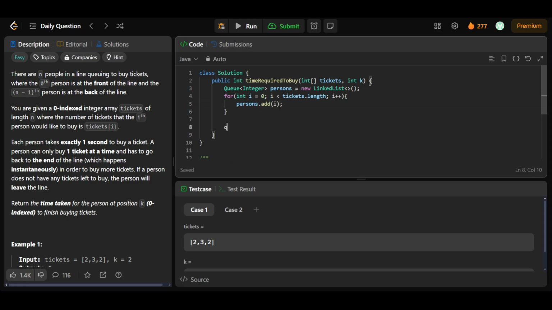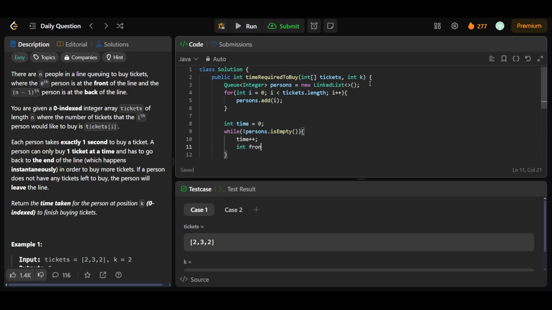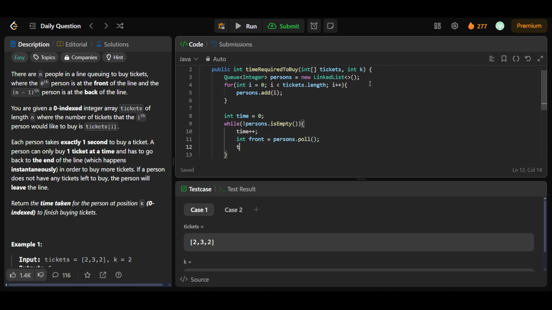Then let's have a variable time that is initially equal to 0, and then while not persons.isEmpty, we'll first increase time plus plus, and then we'll take the front person, equal to persons.poll, and in the tickets array we'll subtract 1 from that person's number of tickets, tickets[front] minus equal to 1.